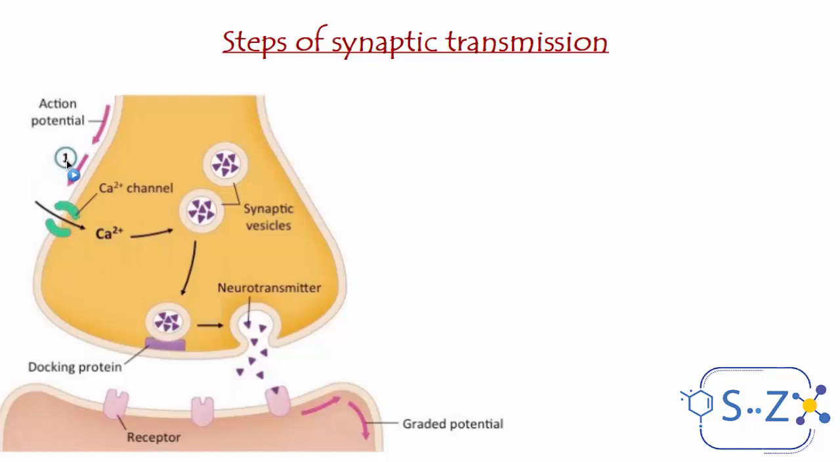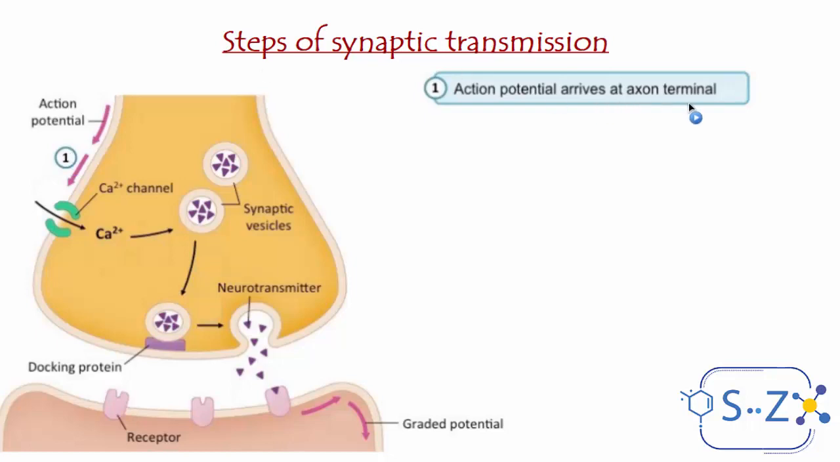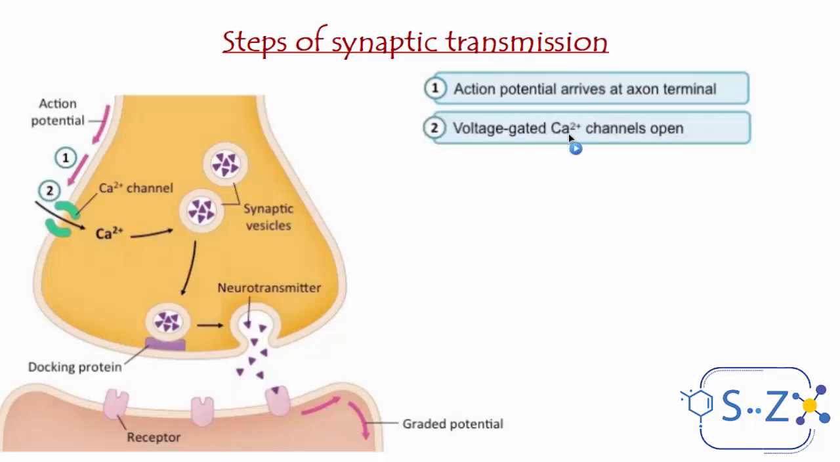Okay, so the first step is the reaching of an action potential to the axon terminal. This action potential, because there's a potential difference, opens the voltage-gated channels, because these channels work on voltage difference, potential difference. When there is a potential difference, they open, and Ca2+ enters to the presynaptic element or the axon terminal. They enter inside the axon terminal.